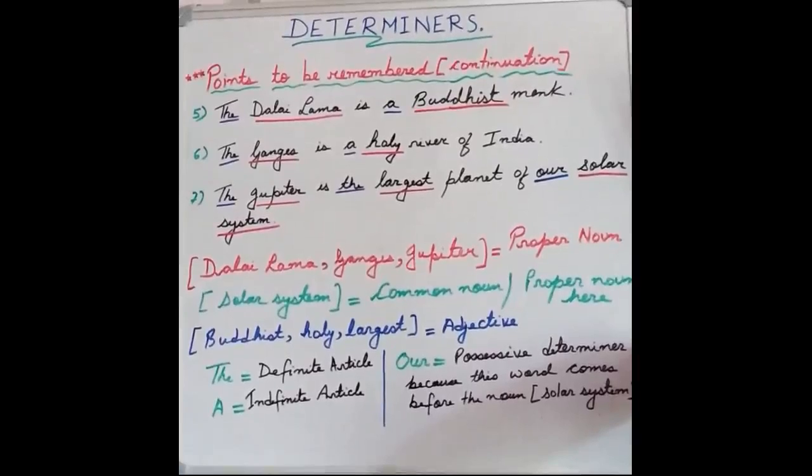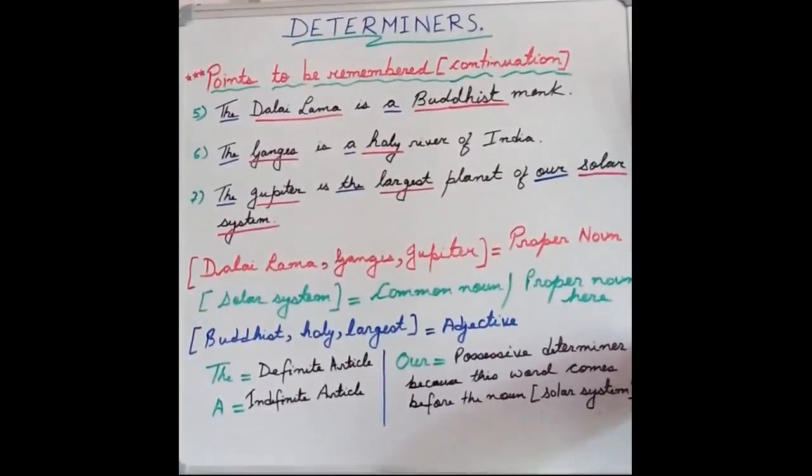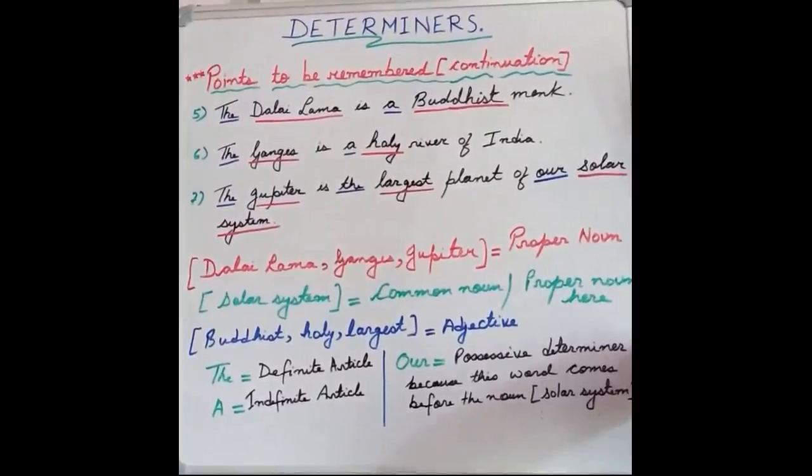Next we have the words our solar system. So in this case, our, as we know, is not a pronoun, but it is a possessive determiner. So why is it a possessive determiner, or simply a determiner as we say? Because it is coming just before the noun, which is solar system. Now as you can see, I have jotted down that there can be many solar systems in our universe, but when we are mentioning our solar system, we can know that in this case solar system is a proper noun here.